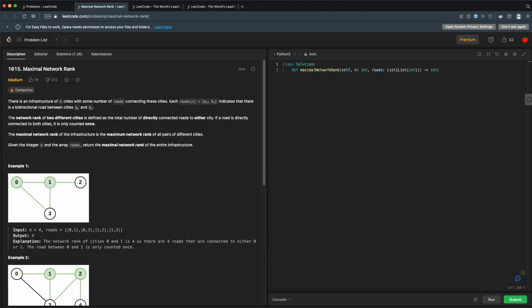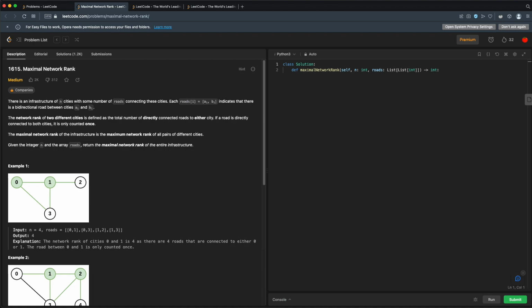The network rank of two different cities is defined as the total number of directly connected roads to either city. If a road is directly connected to both cities, it is only counted once. The maximal network rank of the infrastructure is the maximum network rank of all pairs of different cities. Given integer n and the array roads, return the maximal network rank of the entire infrastructure.